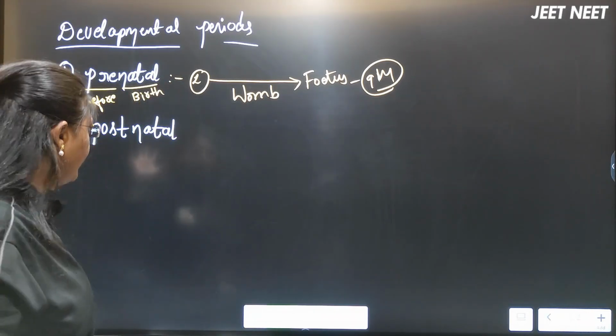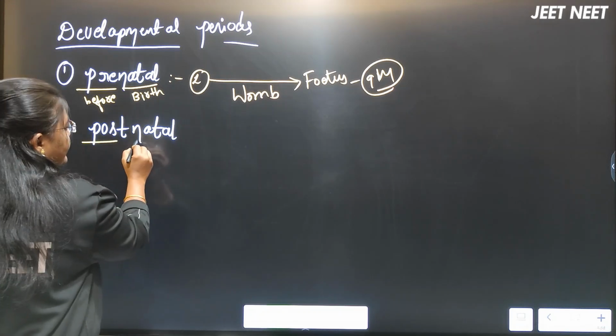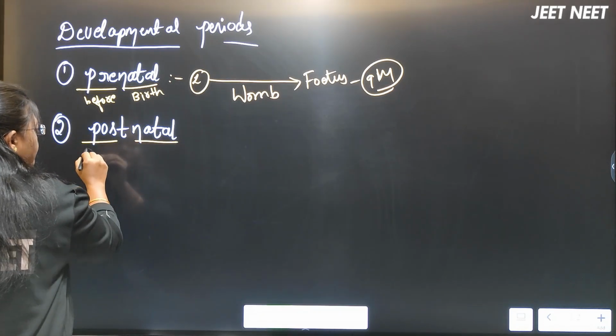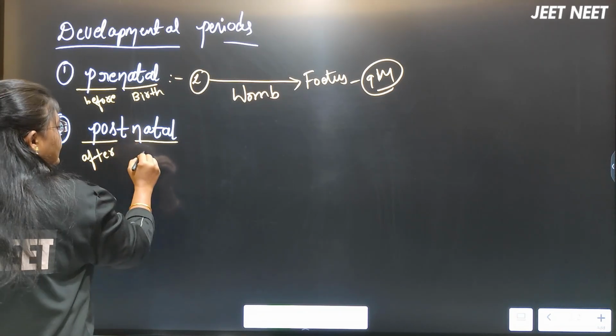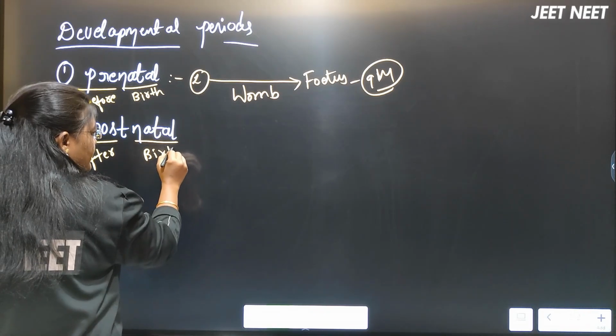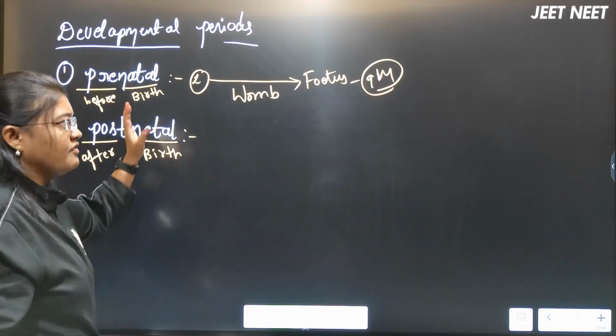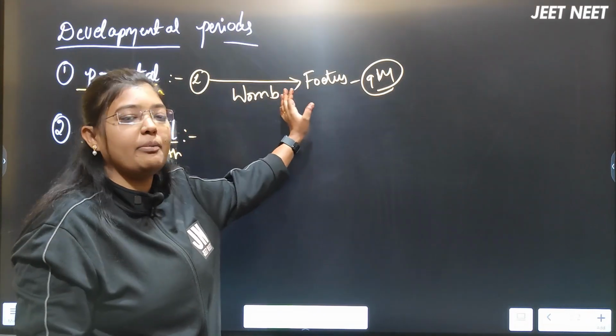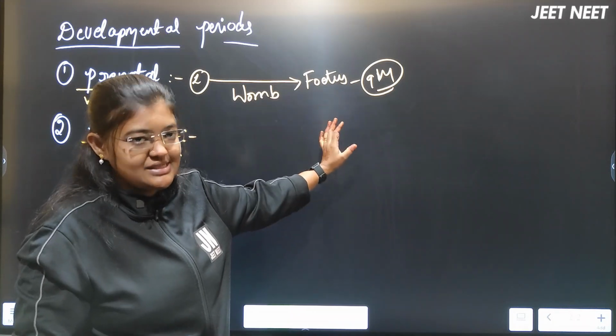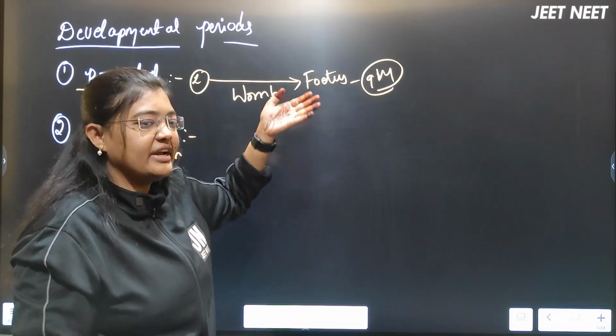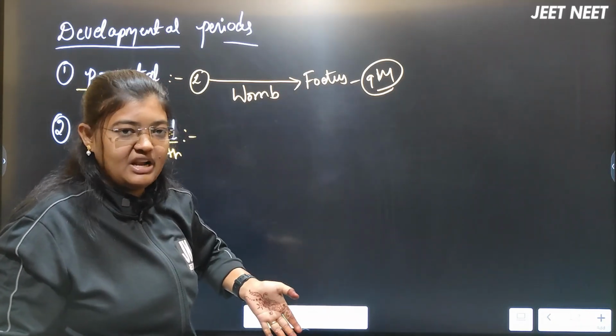Now the postnatal period. The name itself is telling: post means after, natal means birth. After the completion of development in the mother's uterus as a fetus, parturition will occur and delivery will happen.